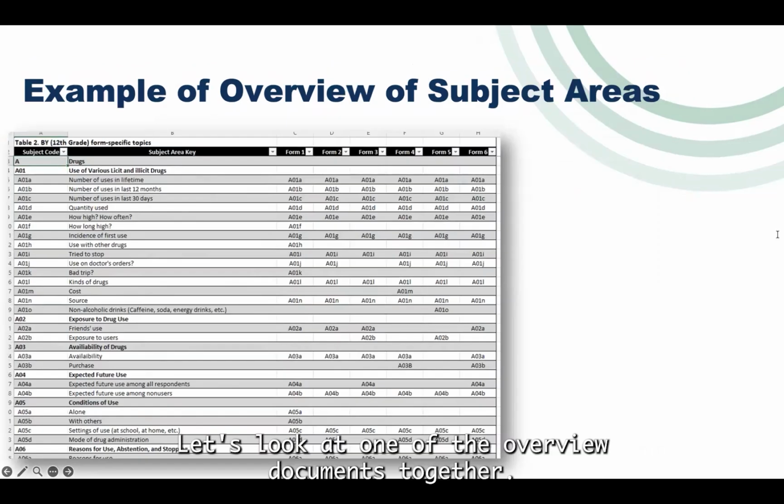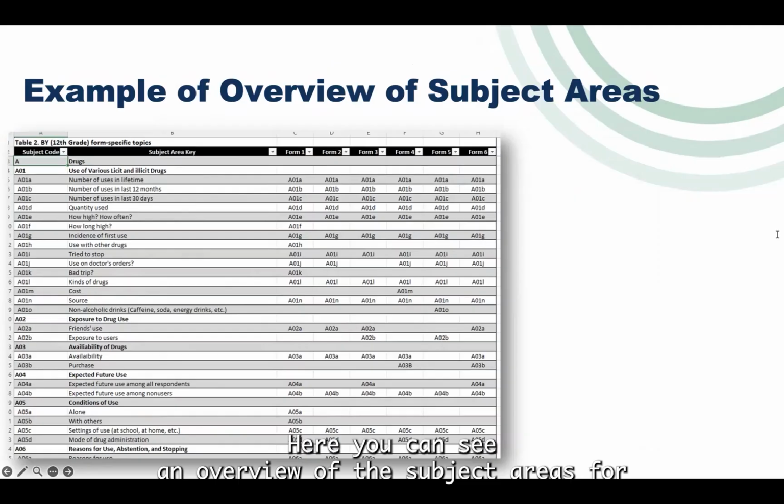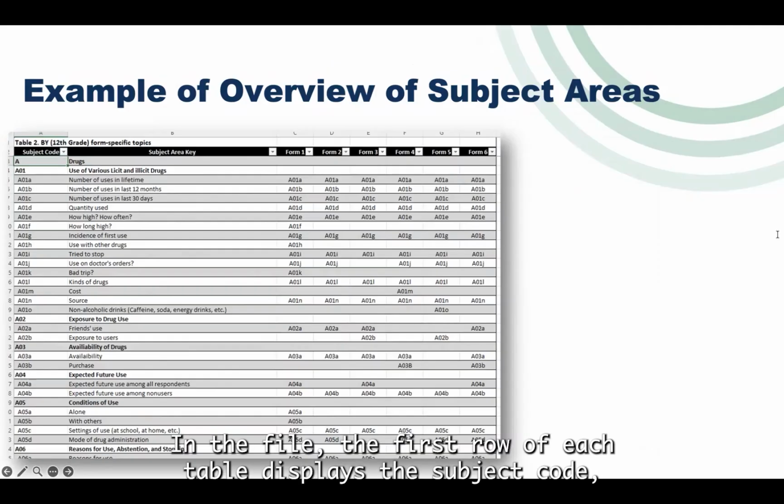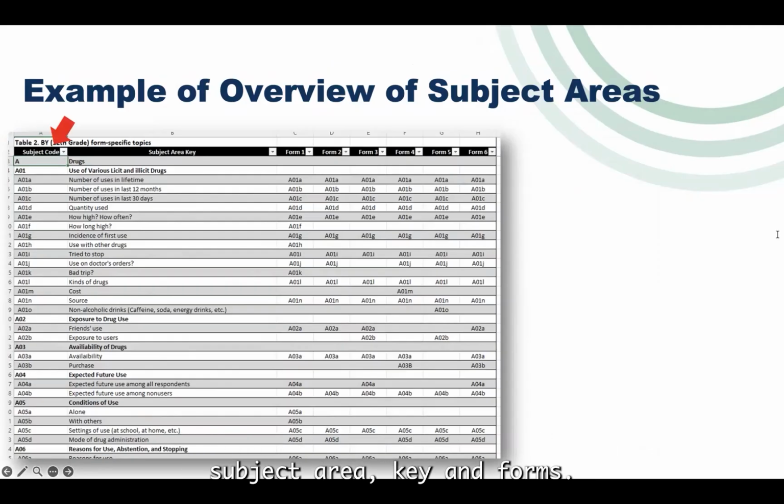Let's look at one of the overview documents together. Here you can see an overview of the subject areas for BY, the 12th grade surveys. In the file, the first row of each table displays the subject code, subject area key, and forms.